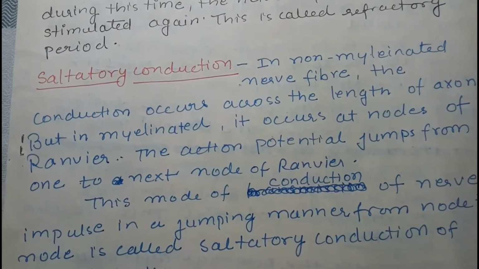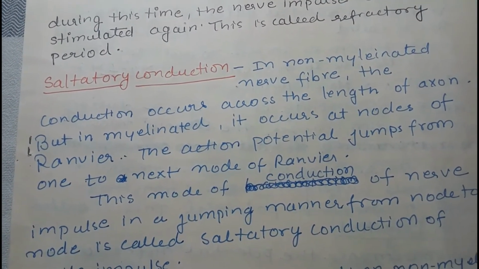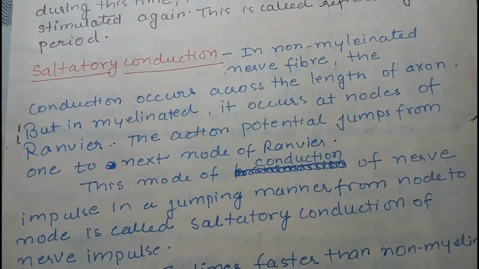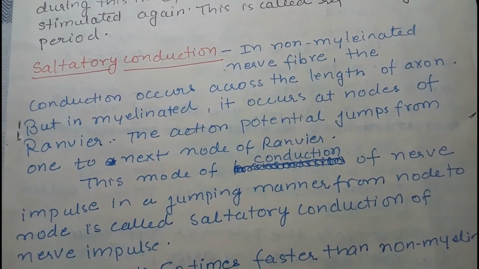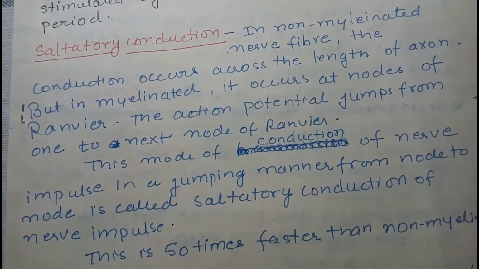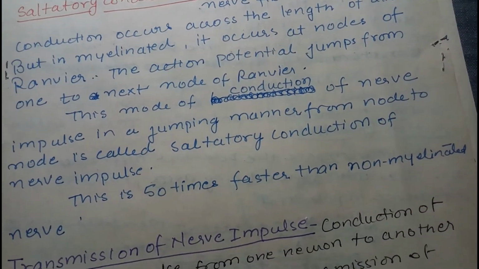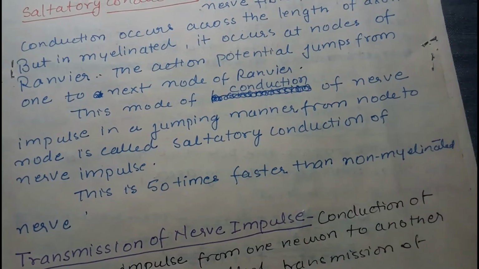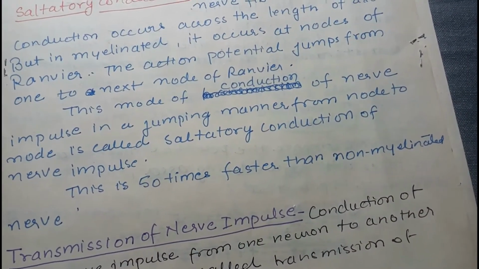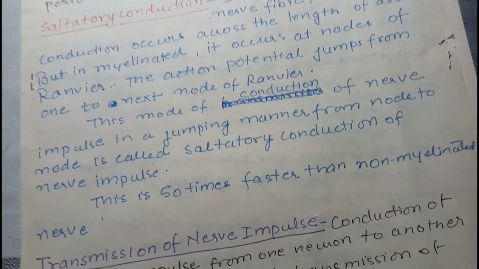Now what is saltatory conduction? In a non-myelinated nerve fiber, meaning where the myelin sheath is not present, the conduction occurs across the length of the axon, but in myelinated fiber it occurs at the nodes of Ranvier, and the action potential jumps from one node of Ranvier to the next. The mode of conduction of nerve impulse in a jumping manner from one node to another is called saltatory conduction of nerve impulse. This is 50 times faster than in non-myelinated nerve fiber.